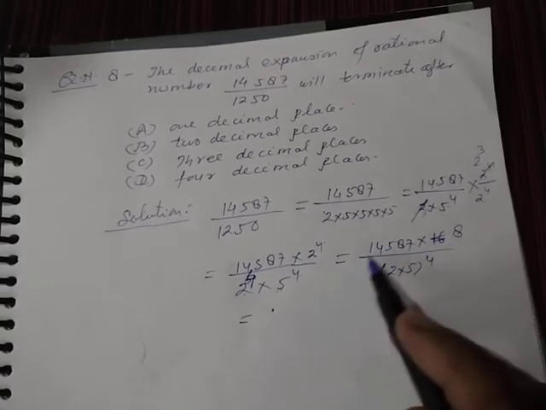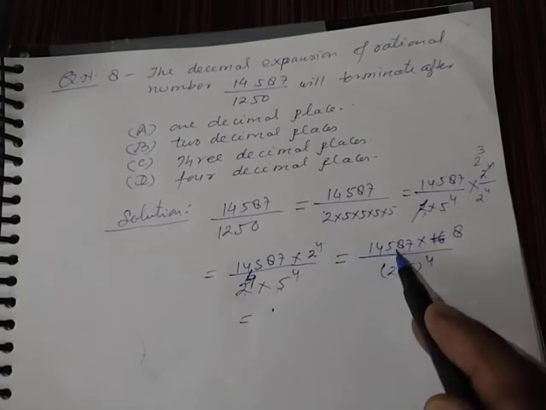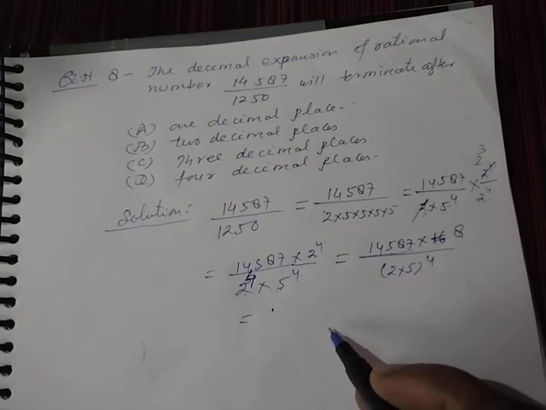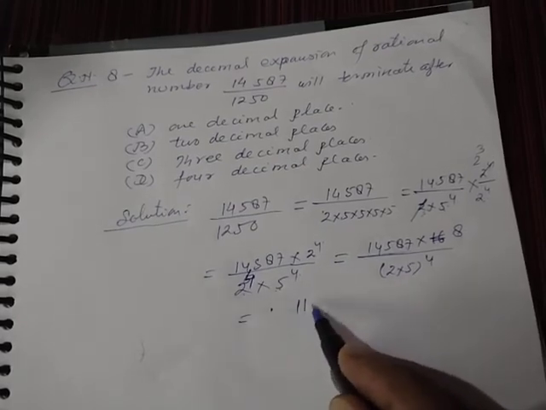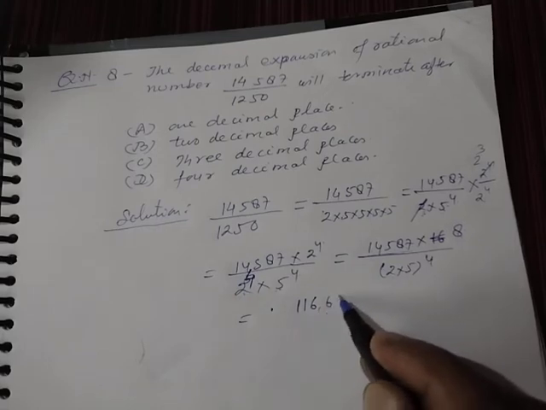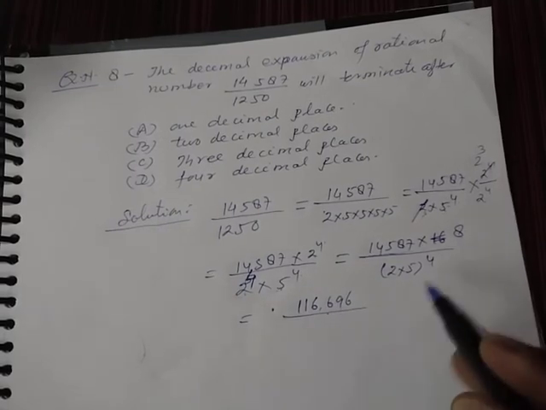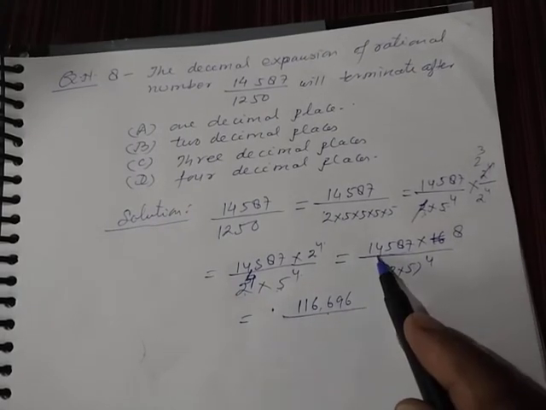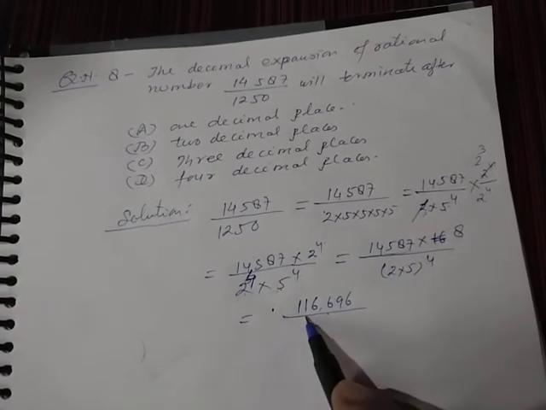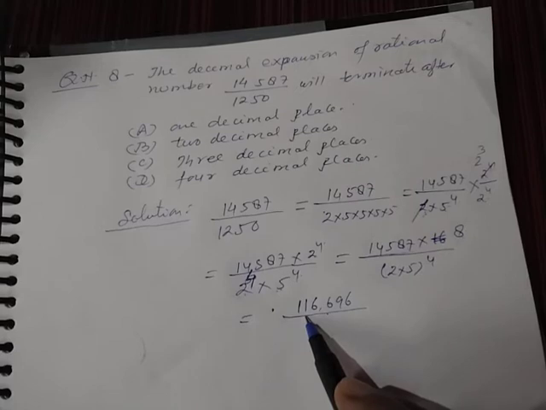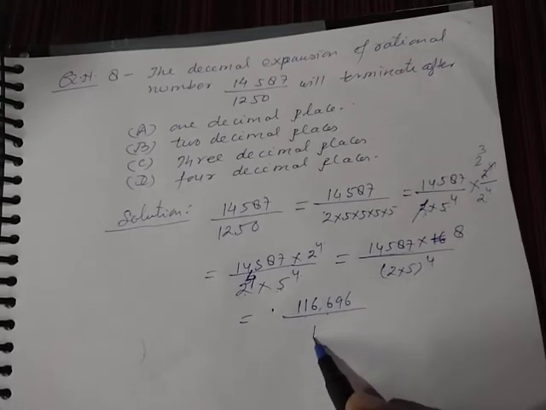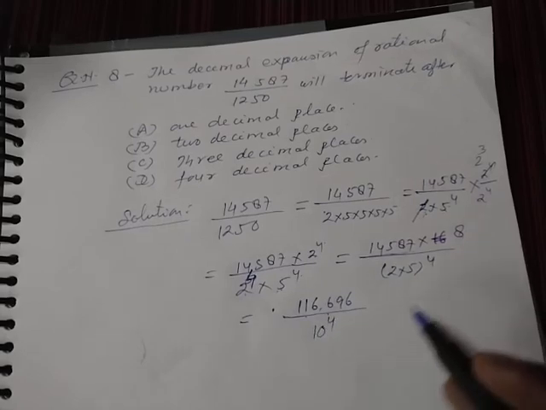Now you multiply this 14587 by 8, then your result will be 116696. If you multiply 14,587 by 8, then you will get 1,16,696 upon 10 to the power 4.